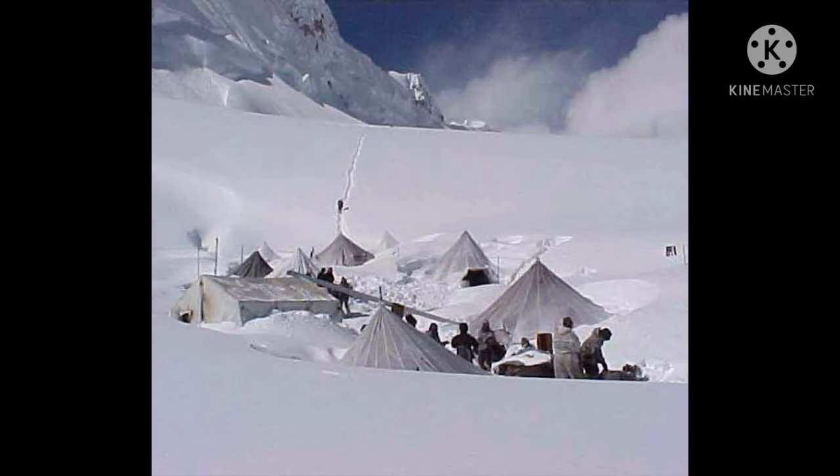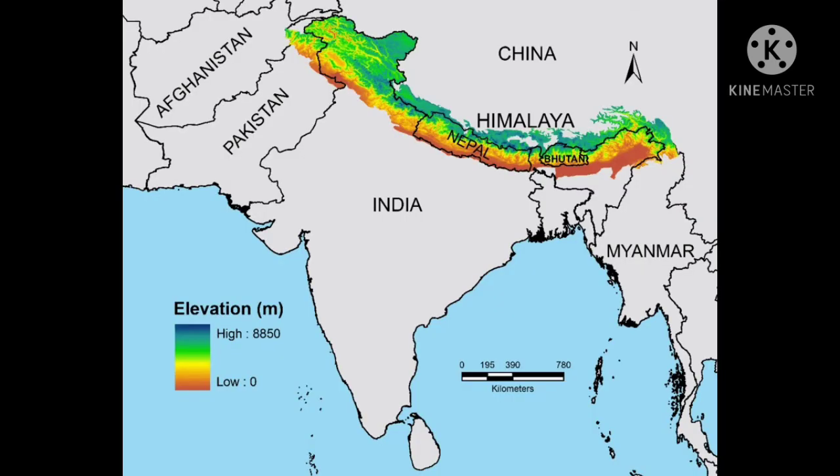The Himalaya extent is an arc shape. ये arc shape बनाती है हिमालय रेंजेस जो हैं, जो जम्मू कश्मीर से लेकर अरुणाचल प्रदेश तक है. You can see in the map also ये arc shape बनाती है, and its length is about 2500 kilometers.